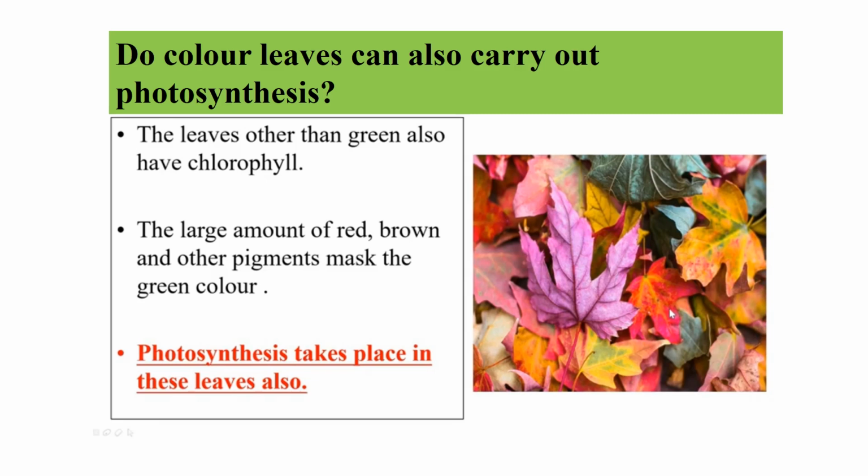A large amount of red, brown and other pigments masks the green color, but chlorophyll is still present. That's why they look colorful, and photosynthesis takes place in these leaves also. So the answer is yes, colored leaves also carry out photosynthesis.